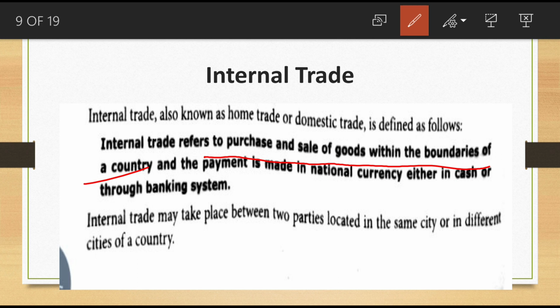Purchasing and sale both are within the country itself. This type of trade is known as internal trade. And for purchasing and payment, in which currency? National currency, either in cash or through the banking payment system.